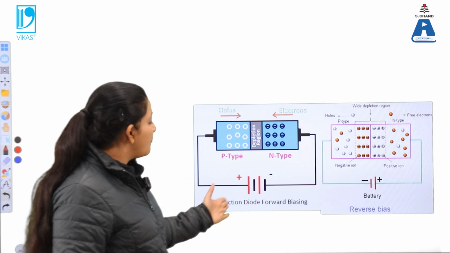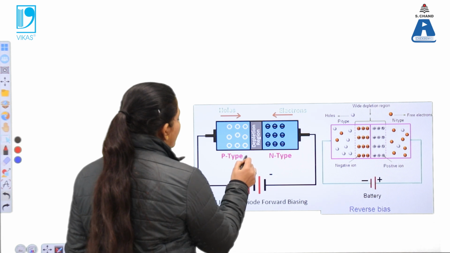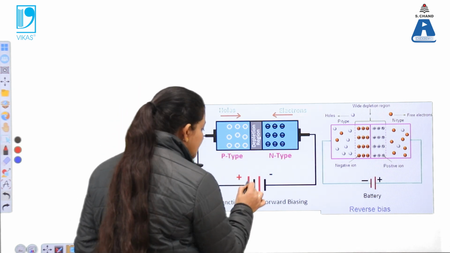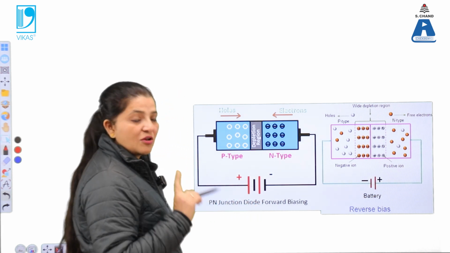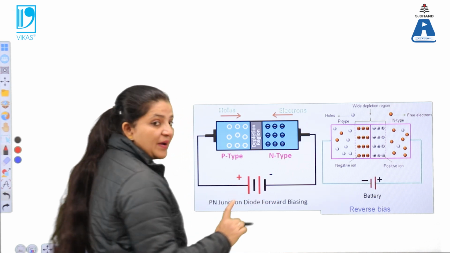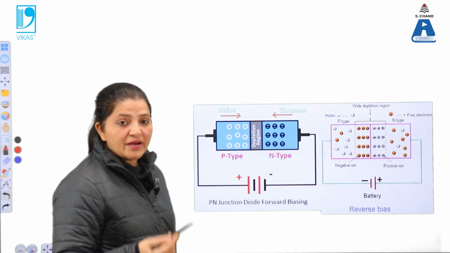So what is the meaning of forward biasing? Forward biasing means when the p type semiconductor is connected with the positive terminal of the battery, and the n type is connected with the negative terminal of the battery, then this is called a p-n junction diode in forward bias.